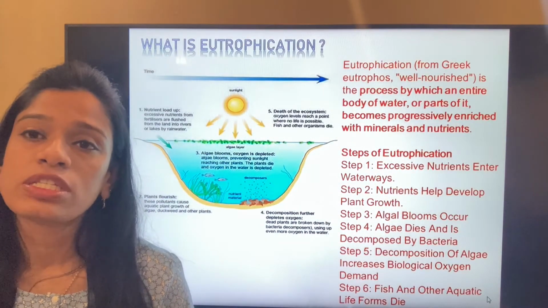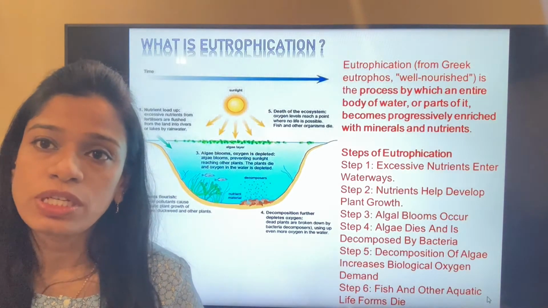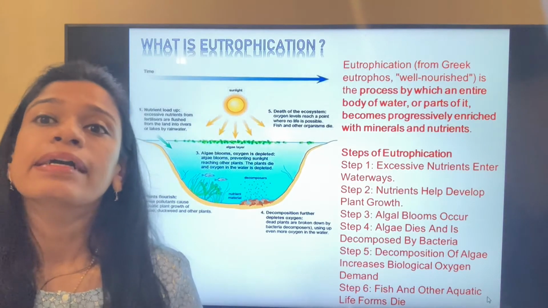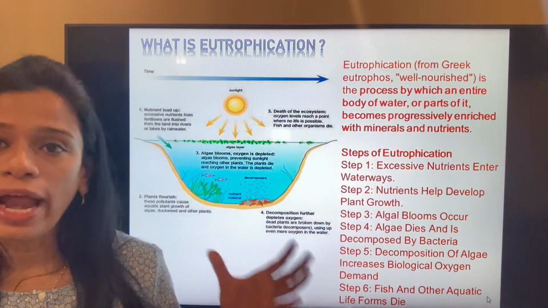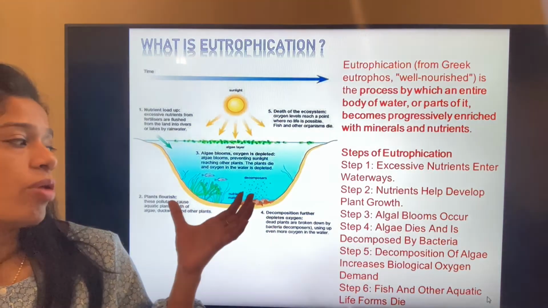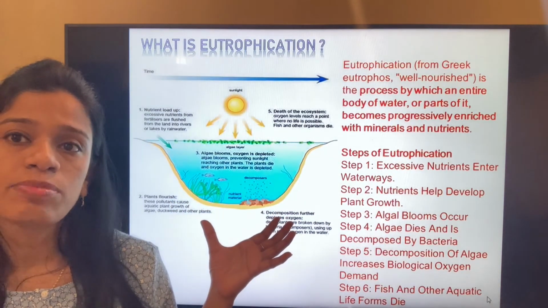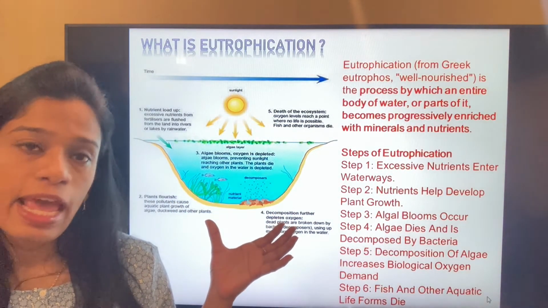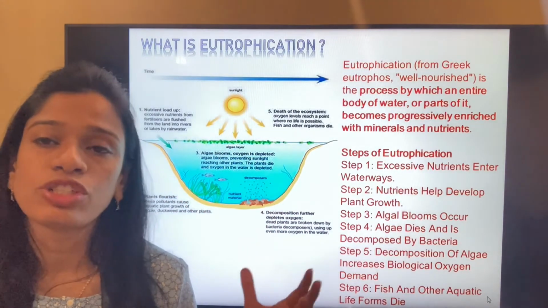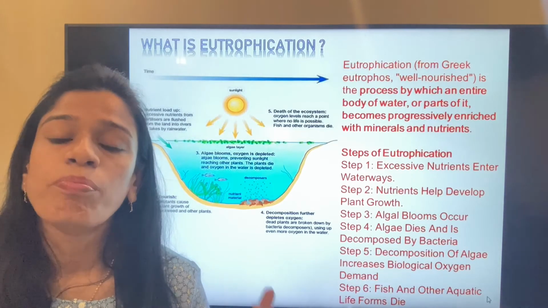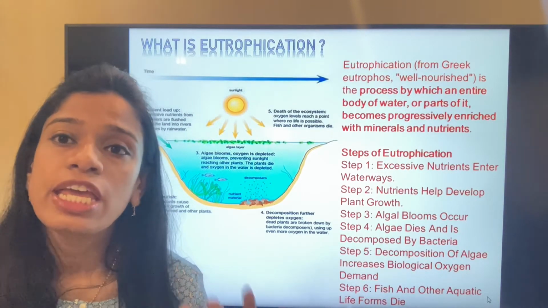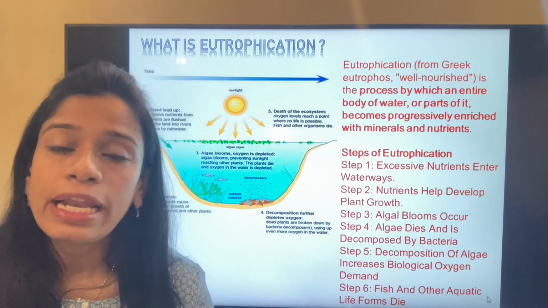This causes an increase in the BOD, or biological oxygen demand, which puts life underwater under threat. Many fishes and underwater organisms face death. Not only that, the algae gets decomposed by the action of bacteria, which makes the water unhealthy and unfit for drinking, even for life on land.